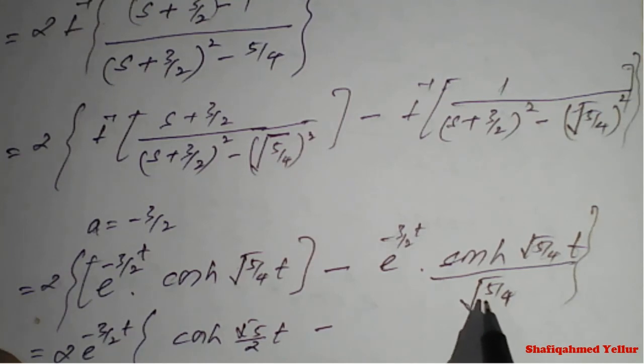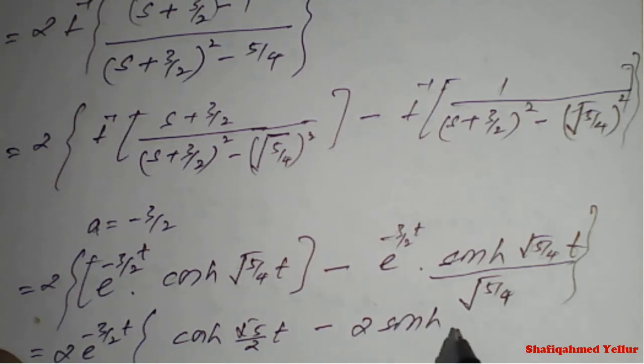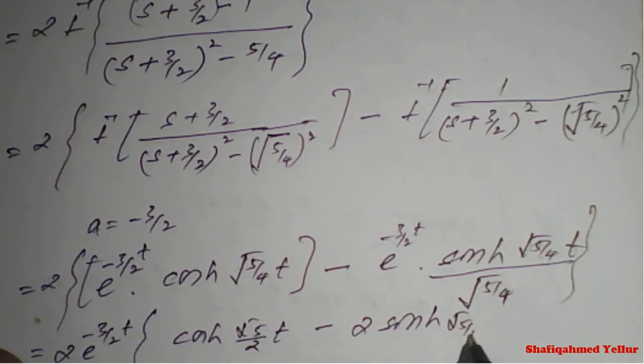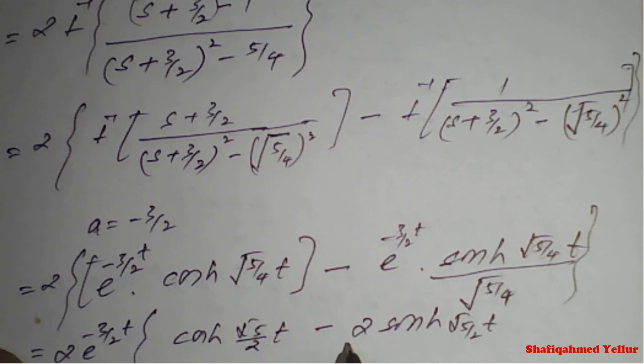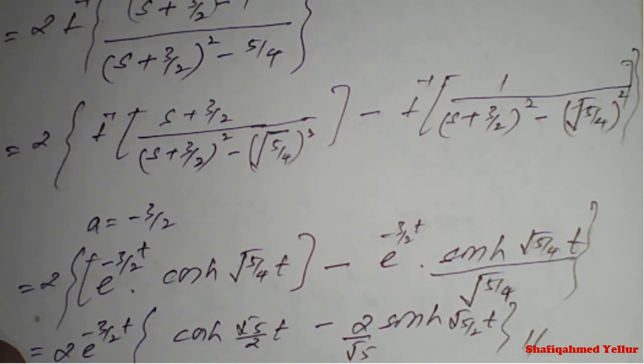On simplification it will become root 5 upon 2, which 2 will go up, so it will become 2 sine hyperbolic of root 5 by 2 t divided by root 5. So this is the final solution of the given question.